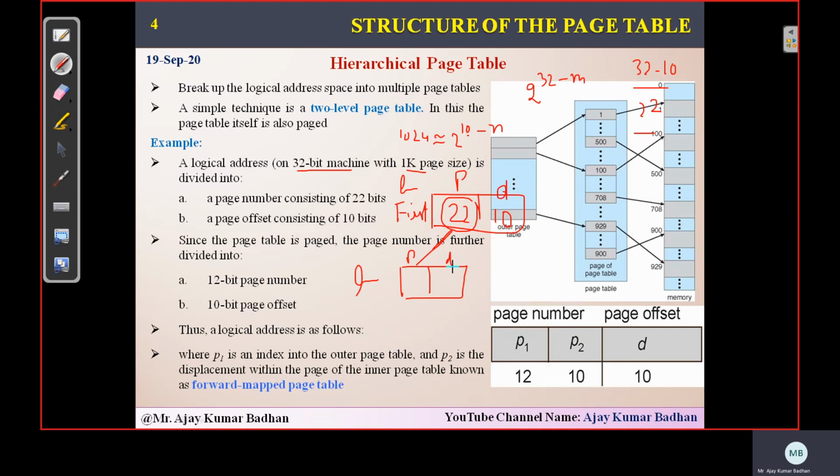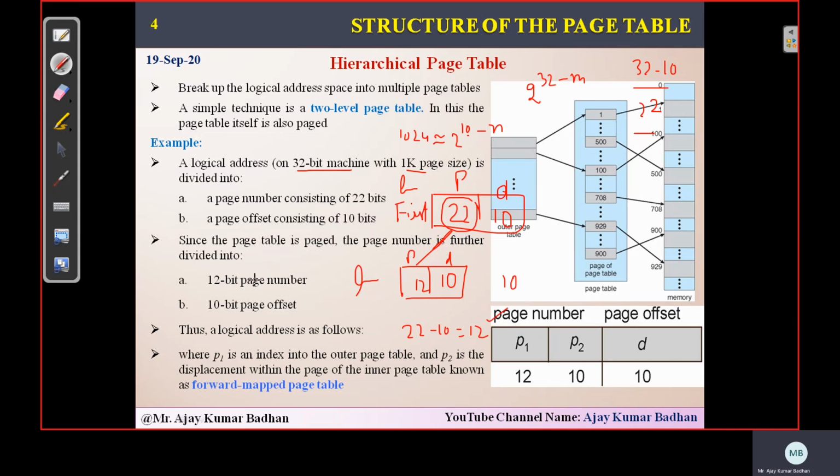Like page number and displacement. Whenever you go for the next level, it has a standard size of 10, so here the displacement will be 10. What about this one? It is simply 22 minus 10, that is 12. So 12, 10, 10. This is what is represented here, and this is the actual two-level scheme.